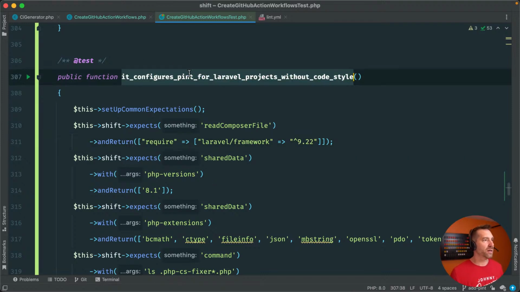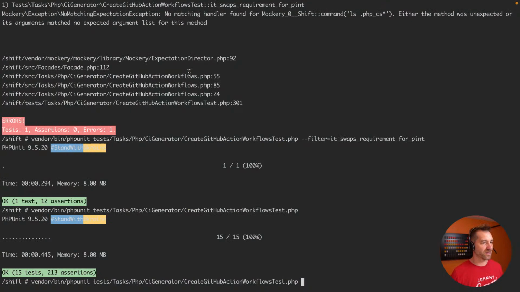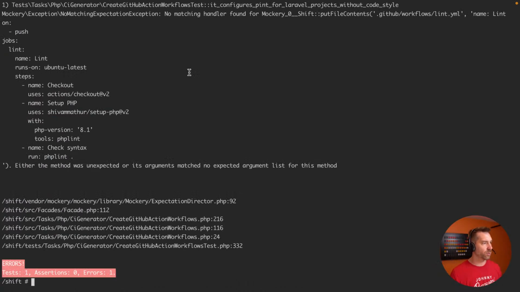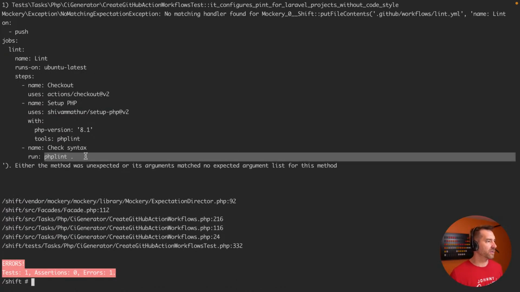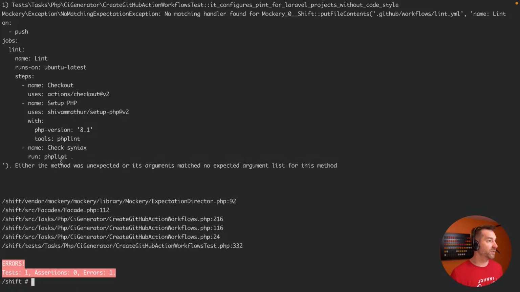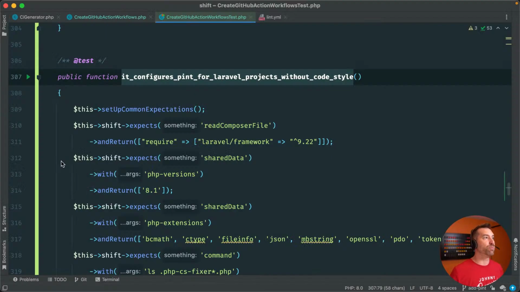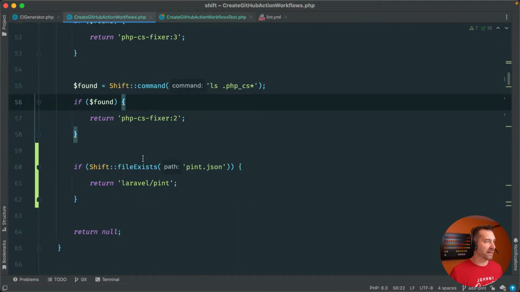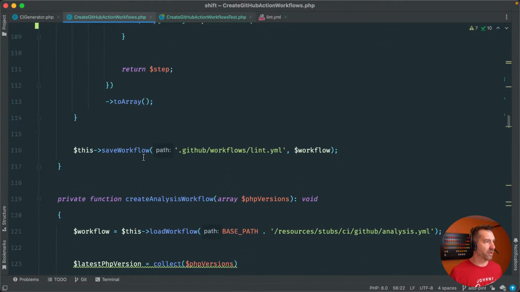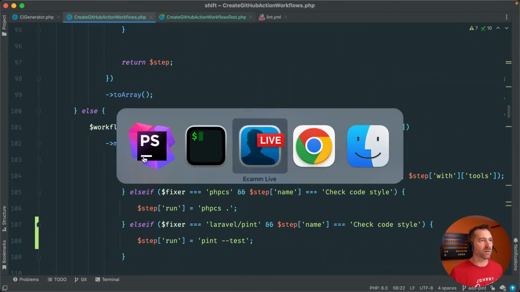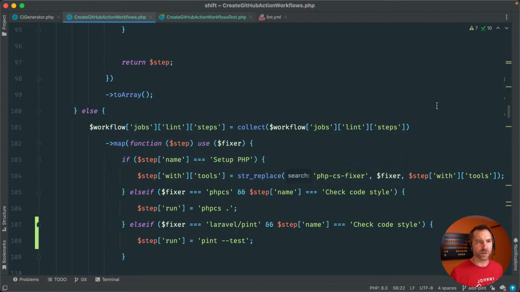So anyway, let's run this test instead. So let's do --filter equals that, and we should get a failure, which we do. In this case, it's actually removing the code style, which makes sense because we've fallen through all of our expectations and we didn't find a code style. So we're hitting that first one where code style is null, and we are now just removing that step completely. So that's our next bit of code here, and then at that point I think we're in a pretty good place. So let's see what's going on here. All right, cool.